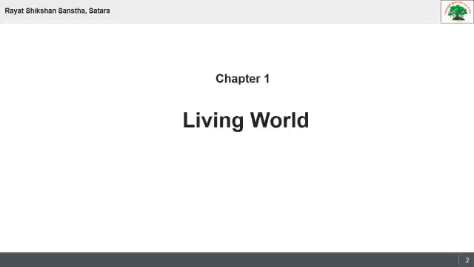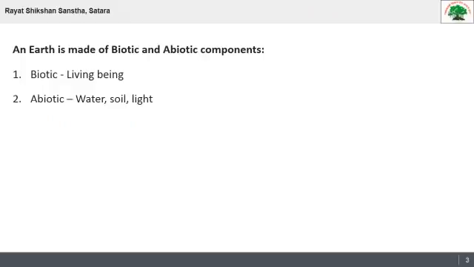Chapter first, living world. Biology is a science of life forms and living processes. Living world includes all the living organisms such as microorganisms, plants, animals and humans. This chapter introduces features of living organisms. The earth is made up of biotic and abiotic components.